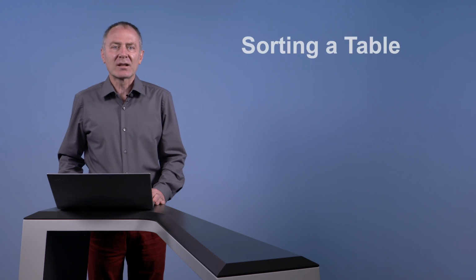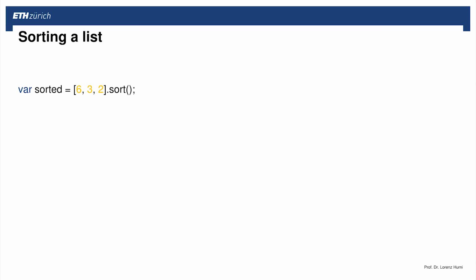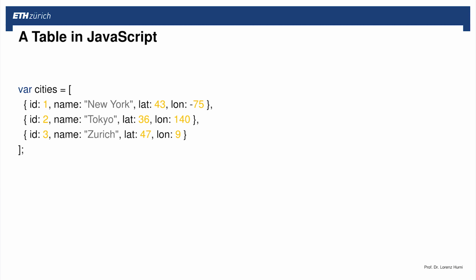Now let's switch to a practical example, the sorting of arrays. JavaScript already knows how to sort simple arrays using the array's sort method. But how should we sort a table consisting of different columns? The answer is by passing a function to the sort method. For the table, we reuse the one shown in a previous video on HTML and turn its content into a JavaScript array. This table consists of an array of three objects.